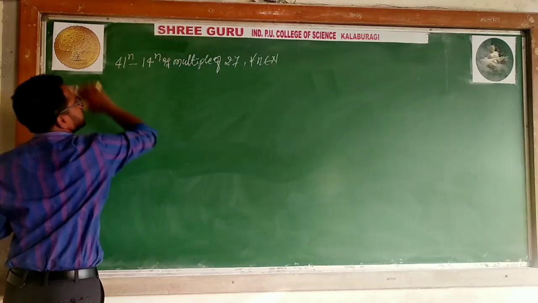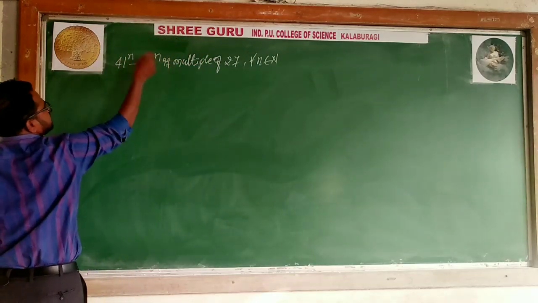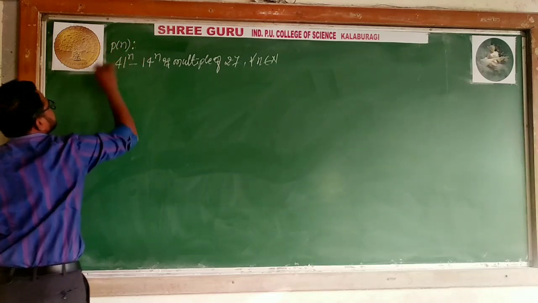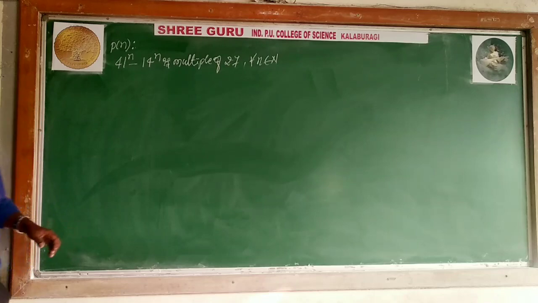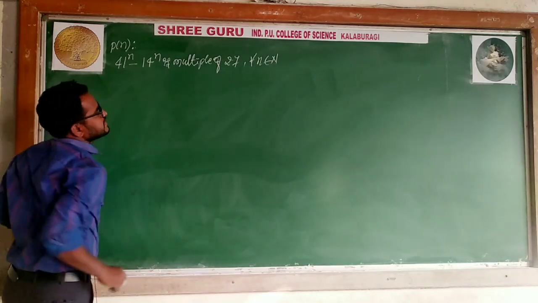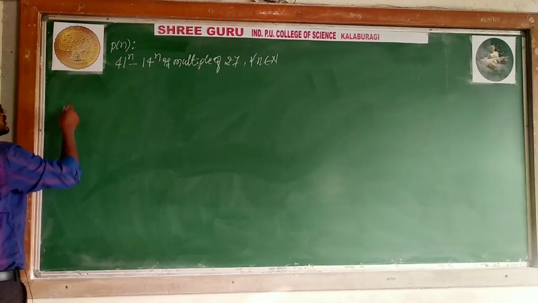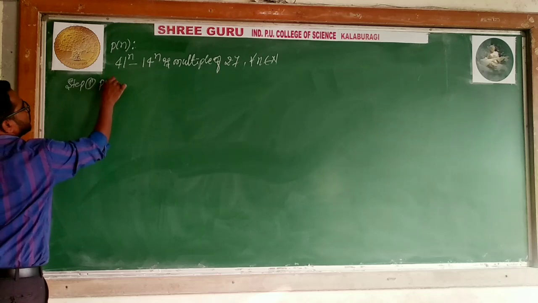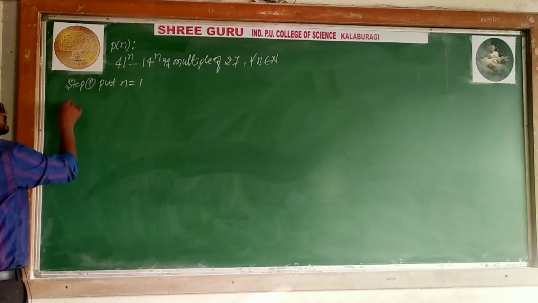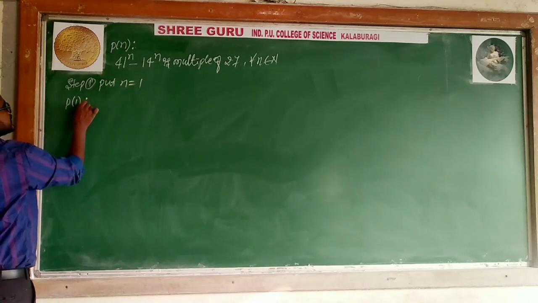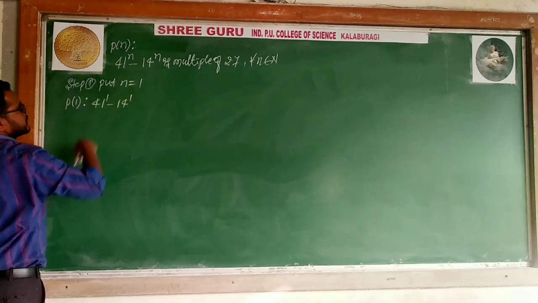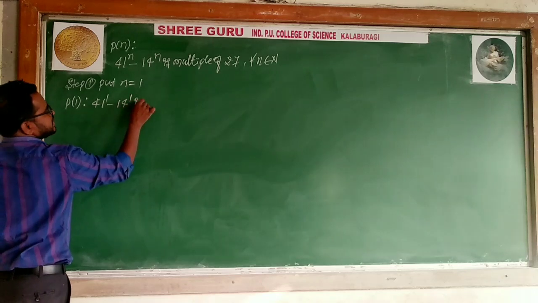I am not explaining again because we had done it in the previous problem. Let p of n be the given statement. The statement is: 41 to the power n minus 14 to the power n is a multiple of 27 for all natural numbers. Step 1. Put n is equal to 1. In the case of n is equal to 1, p of 1: 41 to the power 1 minus 14 to the power 1 is a multiple of 27.